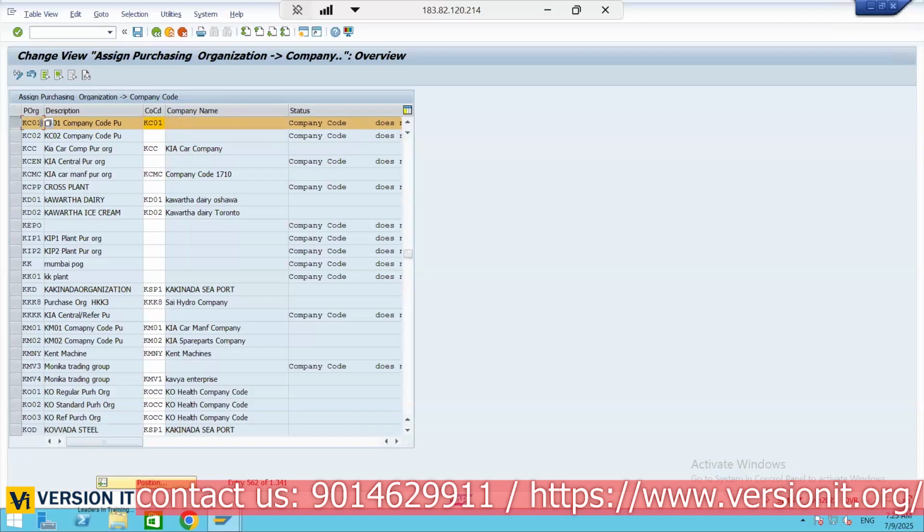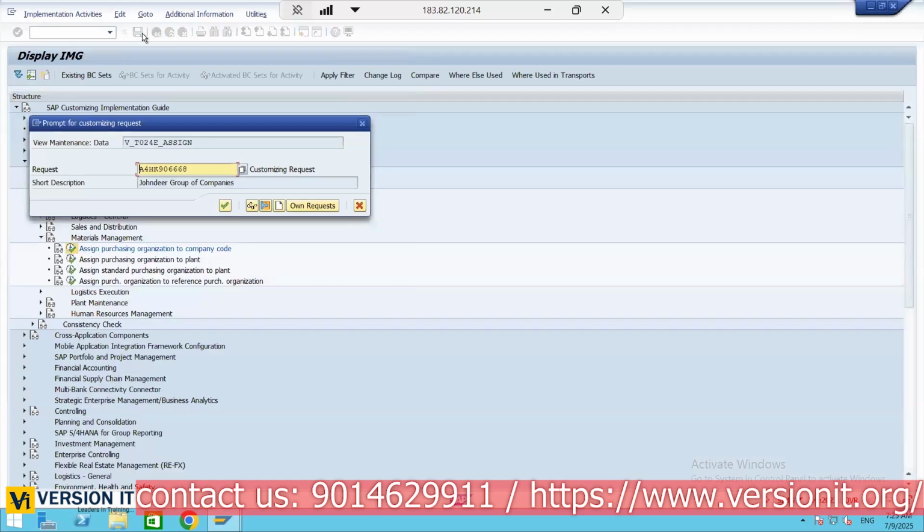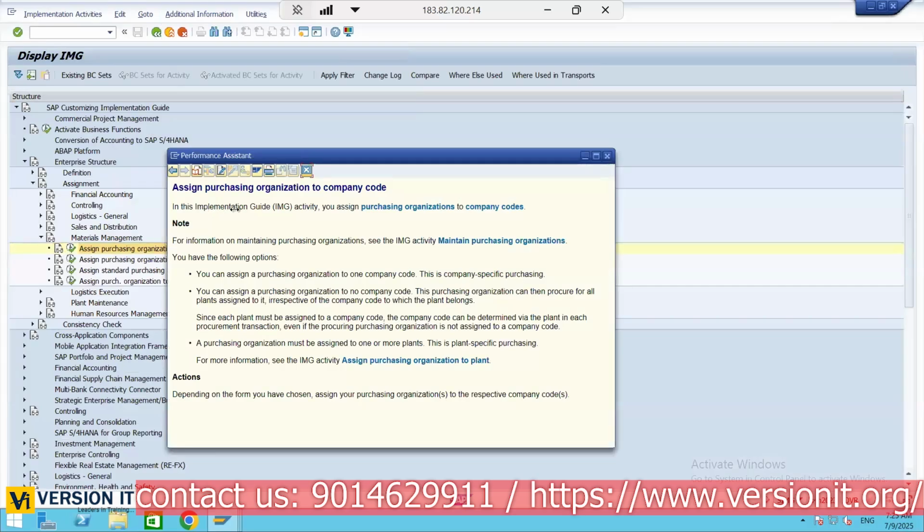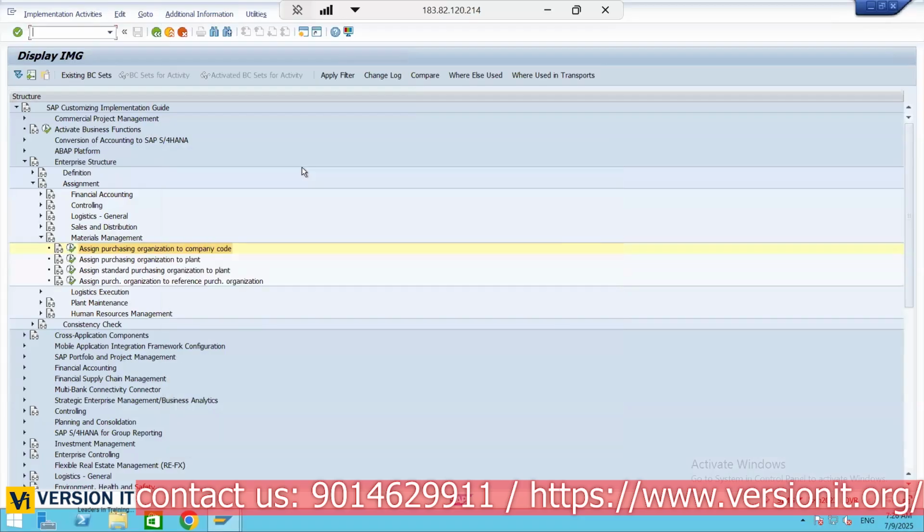See, if one purchase organization is responsible to procure material for a particular company code, then that is called a company code specific purchase organization. Next we have KC02 also. KC02 is one more purchase organization that is responsible to procure material for the KC02 company code only. Then this is also called a company code specific purchasing organization. Have you understood? Here also you can see some definition. In this implementation guide activity, you will assign purchase organization to company code. You can assign a purchase organization to one company code. This is company code specific. So that is what we discussed, right?